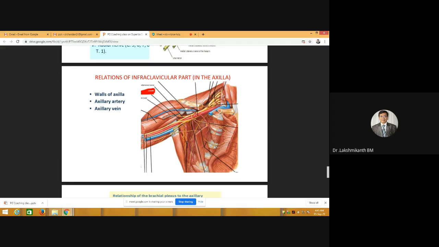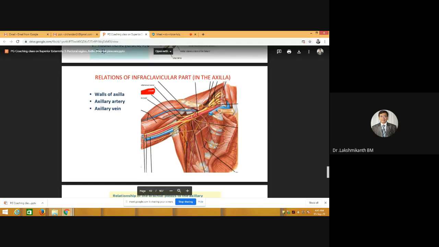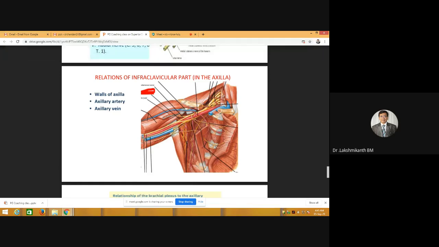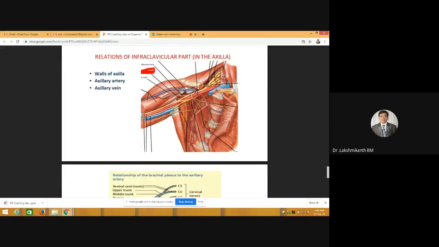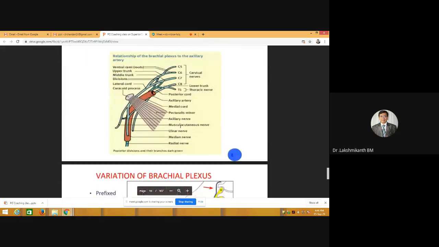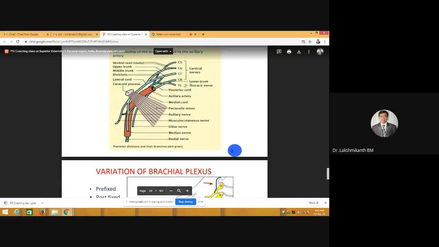What is the demarcation? This is teres major. A radial nerve will be going below the teres major accompanied by a vessel, that is the profunda brachii. Above the teres major is the quadrangular space, where there will be the posterior circumflex humeral artery, going along with the nerve. That's how it looks in a schematic diagram.